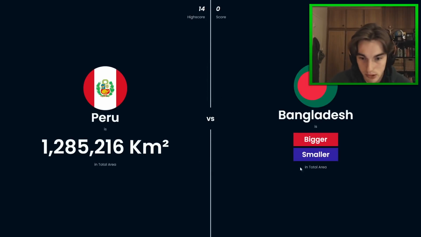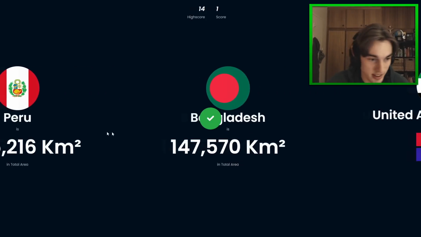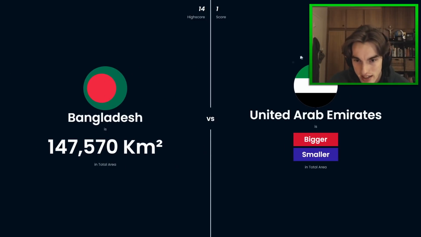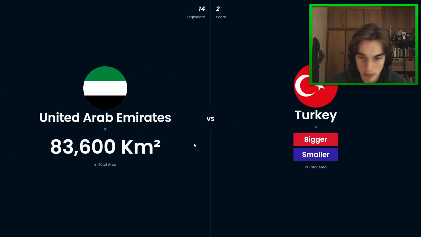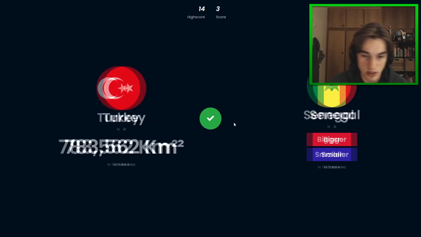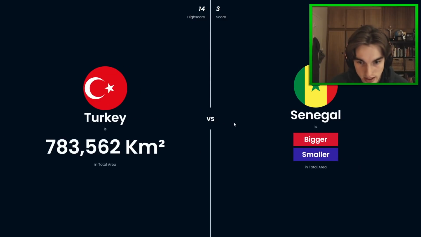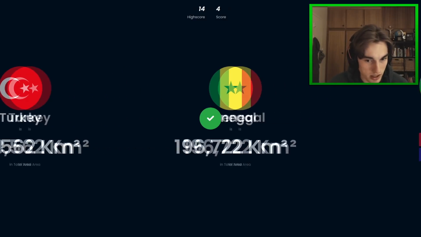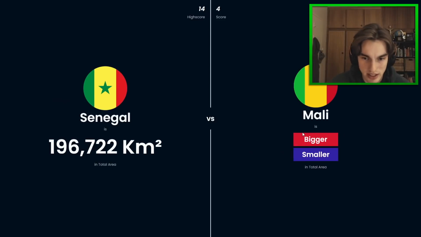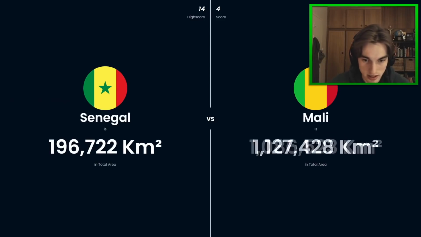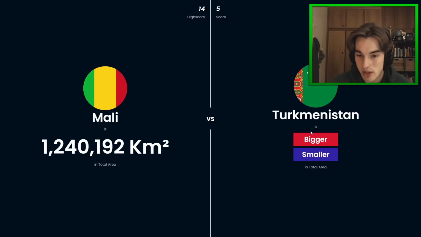And so Peru is way bigger, I mean, than Bangladesh. And UAE, they got the wrong flag here. Oh, there we go. There's the red. And so UAE will be smaller, I believe. Yep, we got it. And Turkey is bigger. Turkey is a good 8 times bigger. Senegal is, of course, smaller than Turkey, but not by much. Okay, by more than I thought. And then Mali was very big. Yeah, Mali was over 1 million kilometers squared.